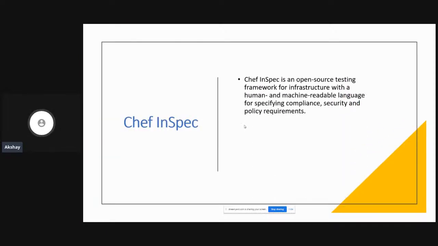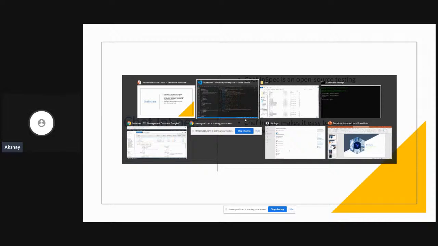So Chef Inspec is an open source testing framework for infrastructure wherein you write human readable language, such as you go ahead and write your testing code in Ruby. It's very easy to understand, and I'll show you that in a moment when we walk through the next lab. It's human readable format. And we are going to use inspec-aws package. So let me show you that in the browser.